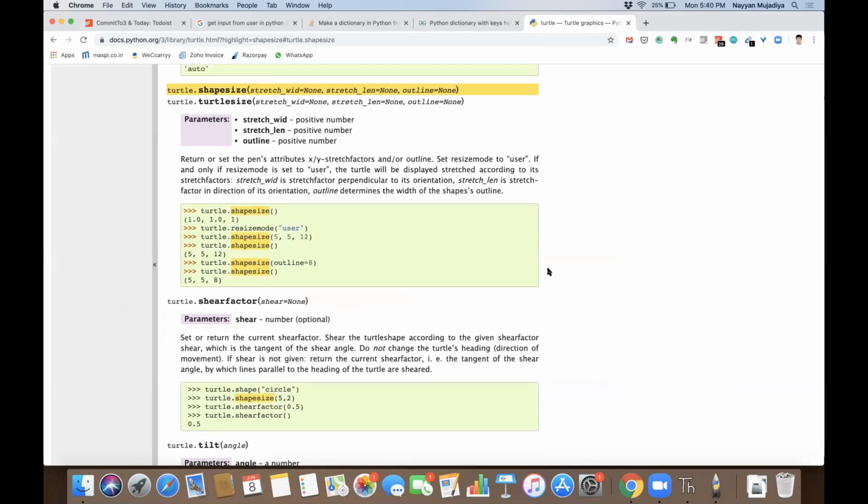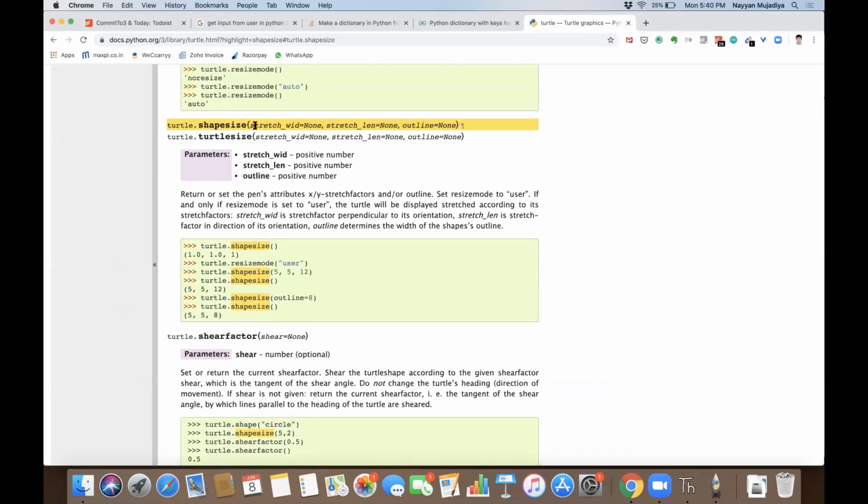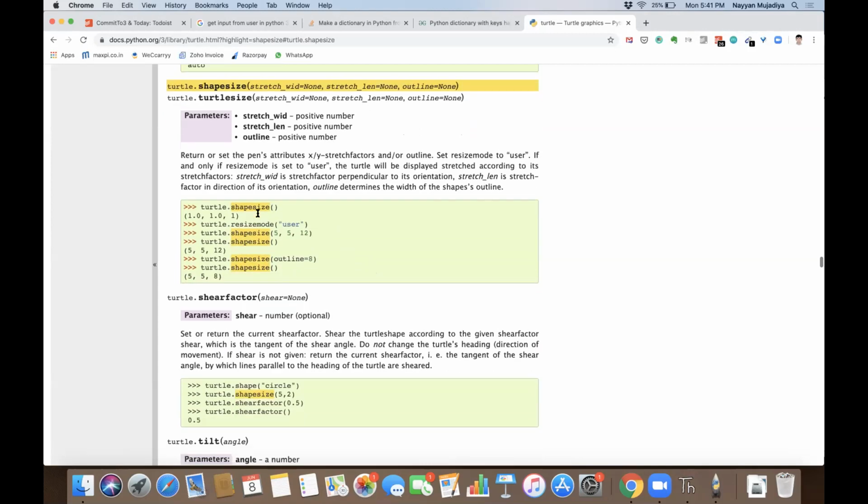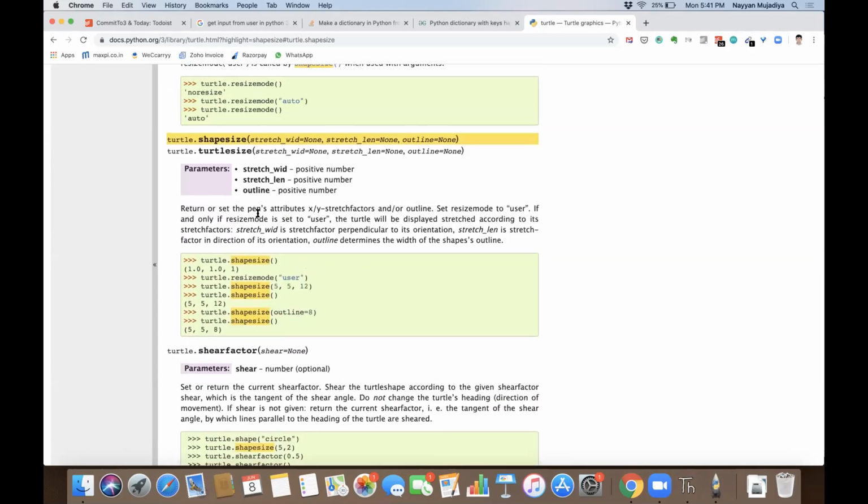So you will get this here. Then it says stretch width, stretch length, and then outline. Positive number, positive number, positive number. So all three should be positive numbers. What they are talking about is: return a set pen's attribute x and y, stretch factor and outline, set resize mode to user. So here you can see the size, length and width and outline of our turtle cursor.